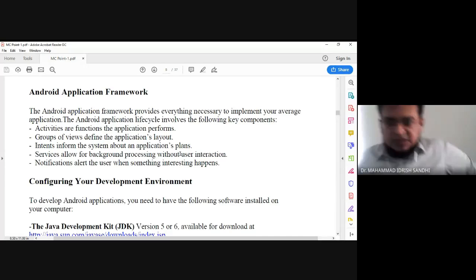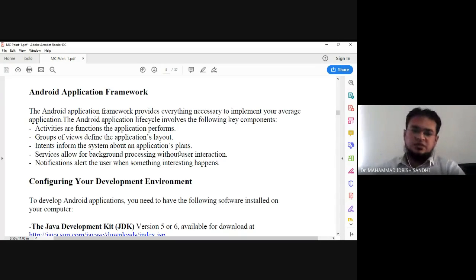These four things we discussed at the time of the introduction of our syllabus. So here in the Android application framework, the first component, activities, is nothing but the functions the application performs.